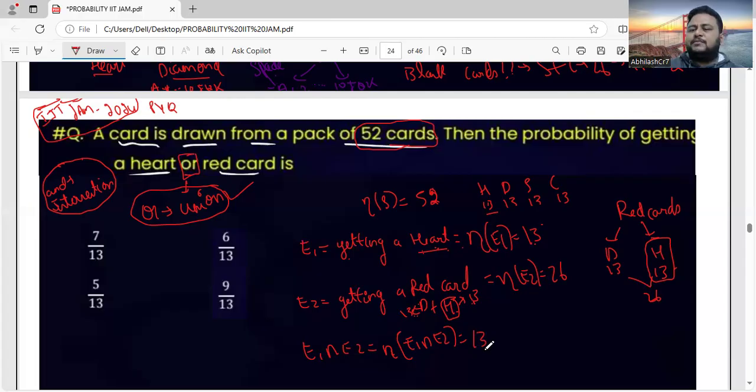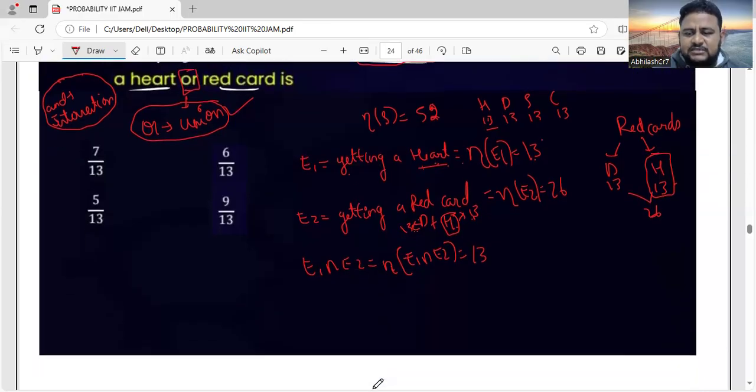Now we have to find the probability. So what is the formula we have, friends? Based on the addition theorem, since they are telling "or", I have to use union.